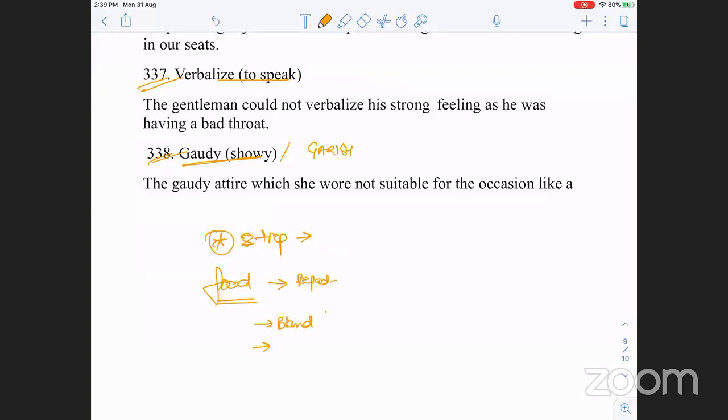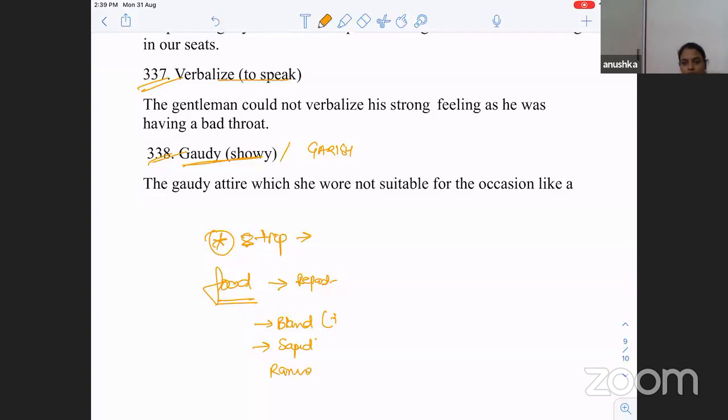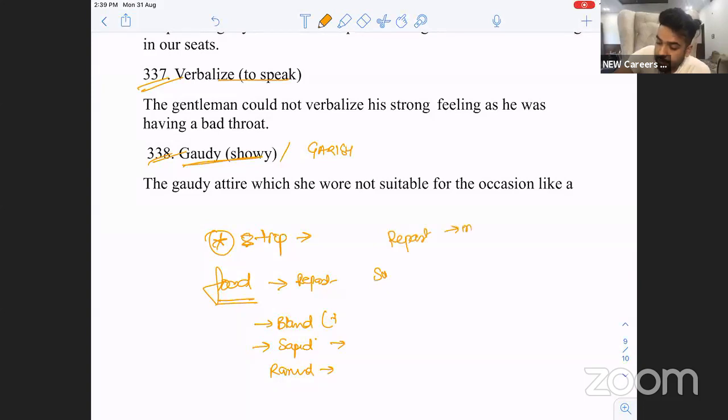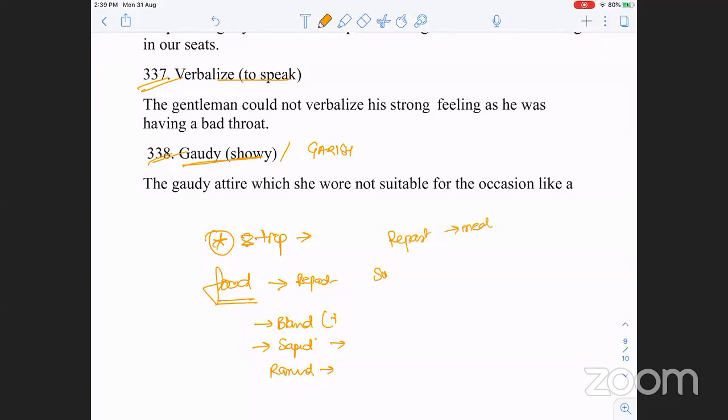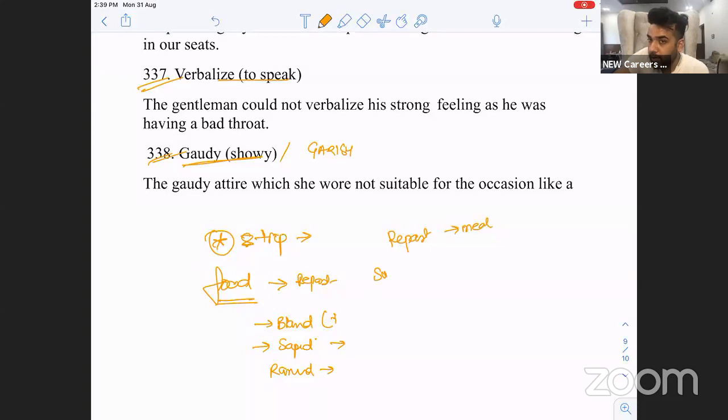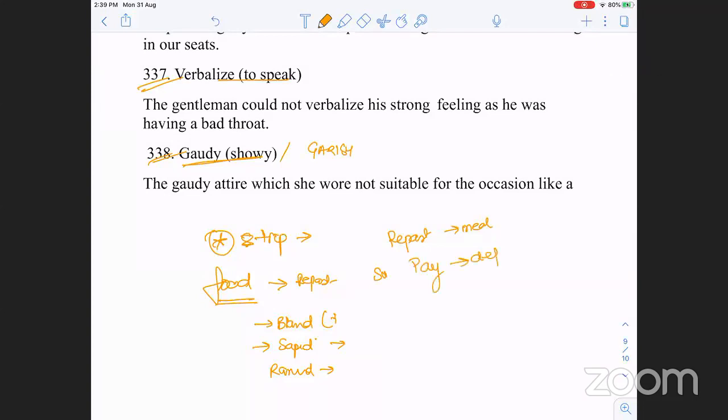Rancid. Food spoiled. Sumptuous meal, overfilling. Repast, meal. About to have food. If you were supposed to go and pay the Zomato guy, another word for pay: defray, reimburse.